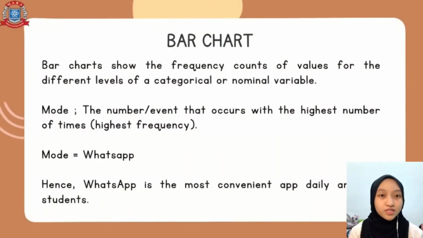So why do we use bar chart to represent our data? This is because bar chart show the frequency counts of values for different levels of a categorical or nominal variable. Mode, which is the number or event that occurs with the highest number of time, in other words, with highest frequency, has been determined from this data. As WhatsApp is chosen the most by students, we can conclude that WhatsApp is the mode of our data as the most convenient app daily among students.